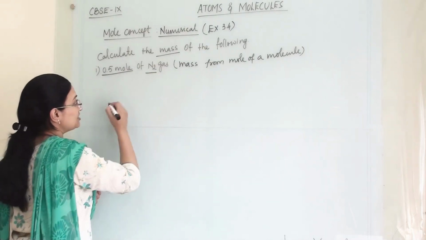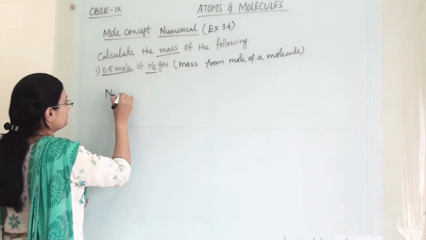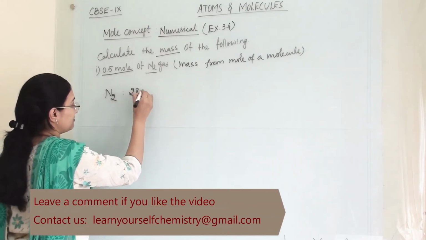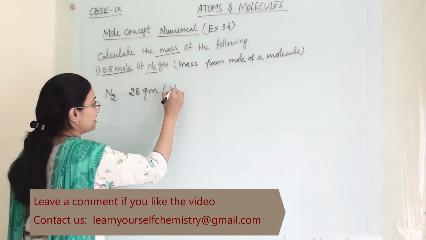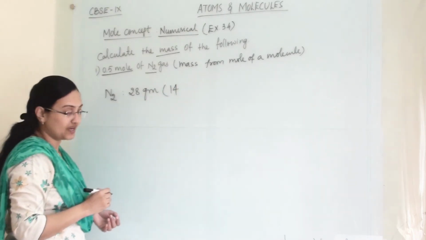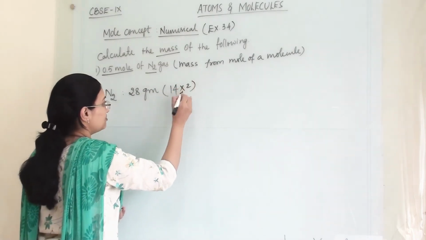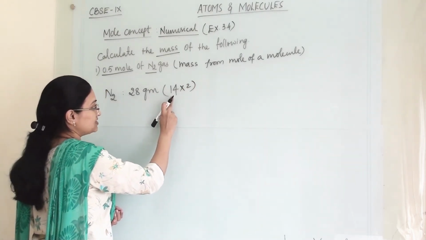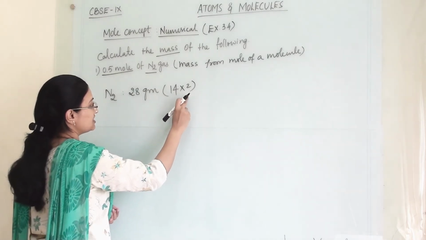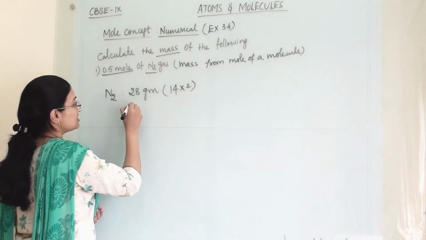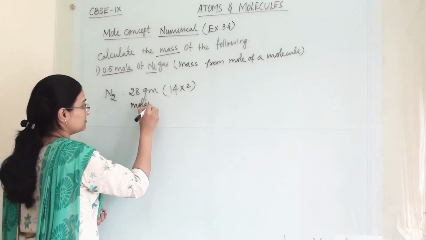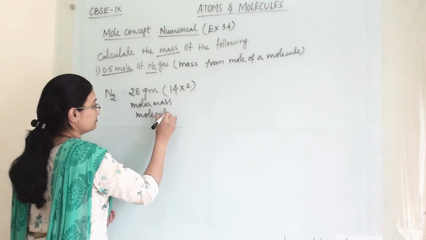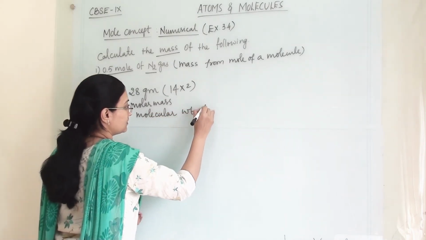Here a molecule has been given to us. So N2, the molecular weight of N2 is 28 gram. How? Because 14 is the atomic weight of nitrogen, 14 into 2, because in this molecule there are 2 atoms of nitrogen. 1 atomic weight into 2. So it is equal to 28 gram. So this is the molar mass, or molecular weight, of nitrogen.